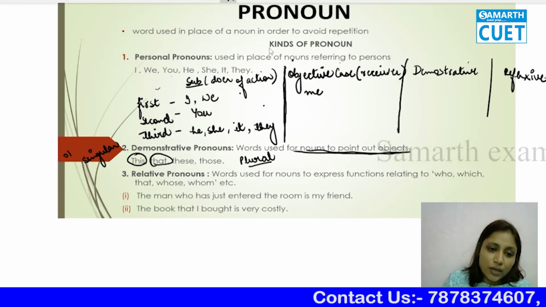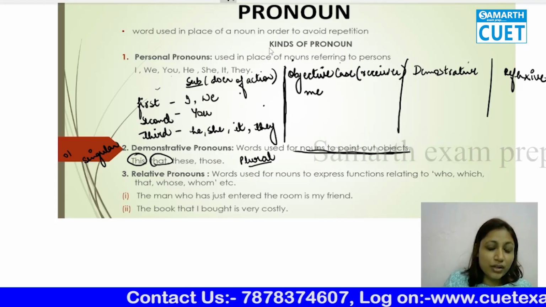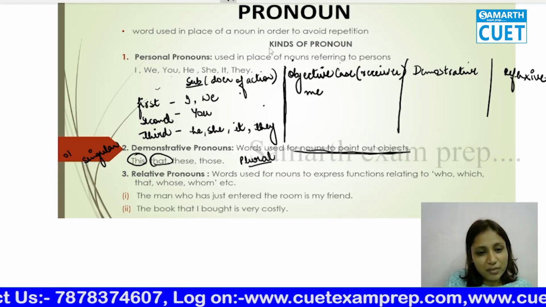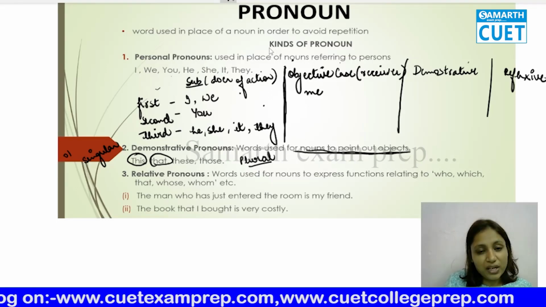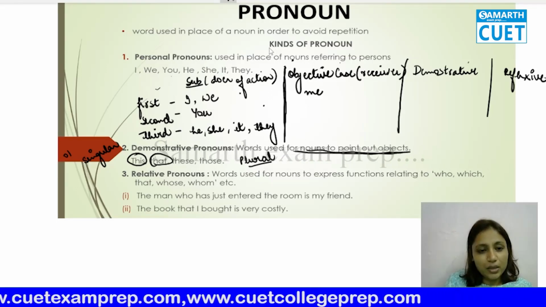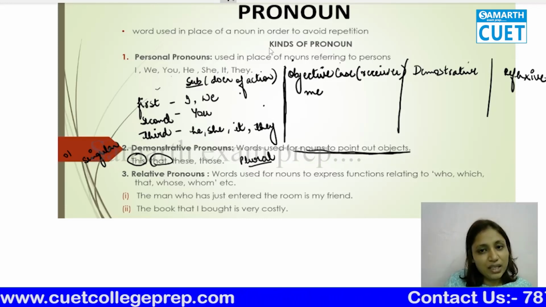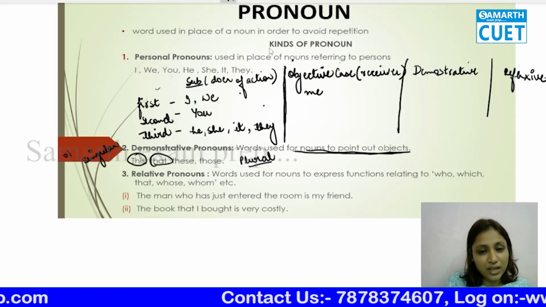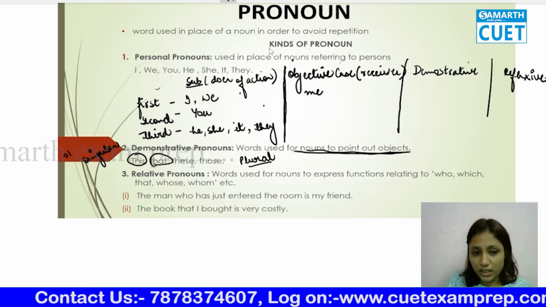So when do we use this? This means something when you are referring to an object which is nearby. Whenever the object is nearby, you say this. When it is a little far away, a little out of your reach, you say that. When it is within your limit, you say this. Similarly, these means many objects, more than one, which are within your reach, and those means many objects which are not in your reach.